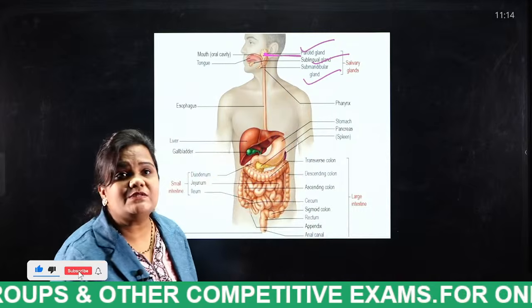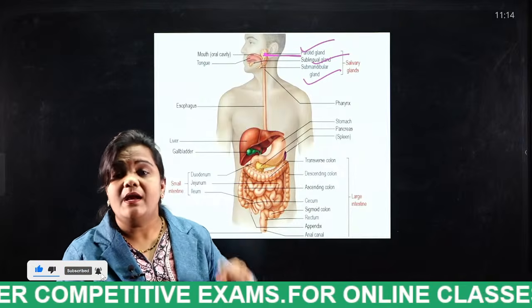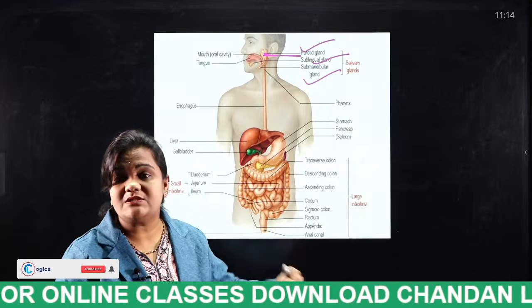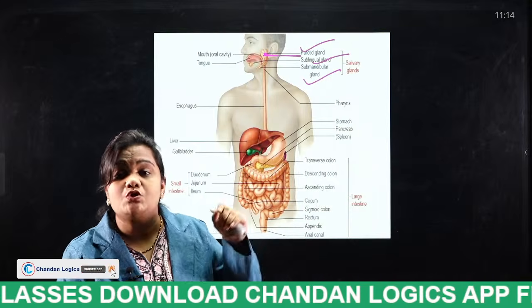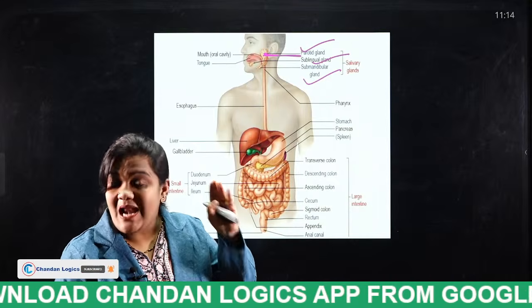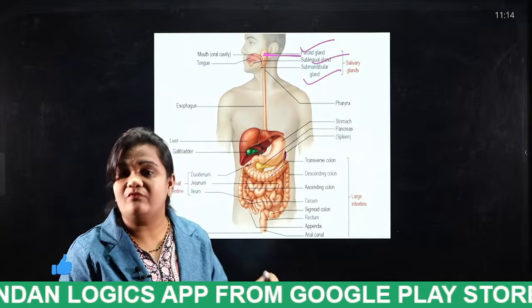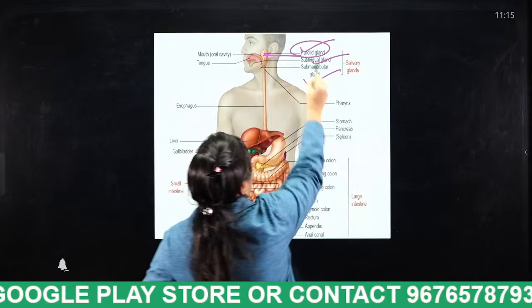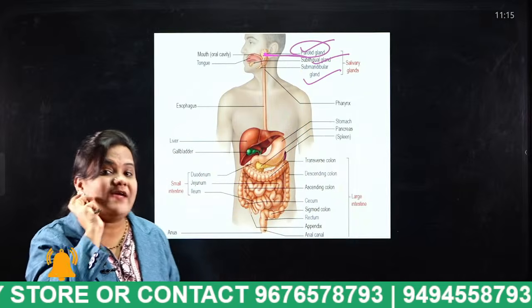Do you know what mumps actually is? If a person is affected with mumps, which is caused by a virus, what happens, students? The largest of the salivary glands, the parotid gland, will swell.